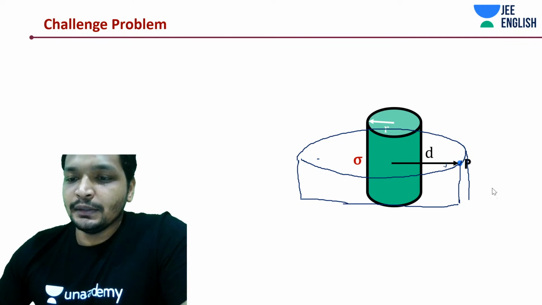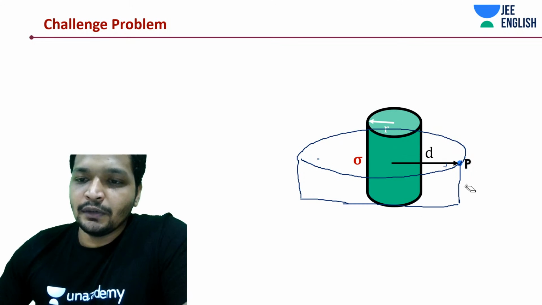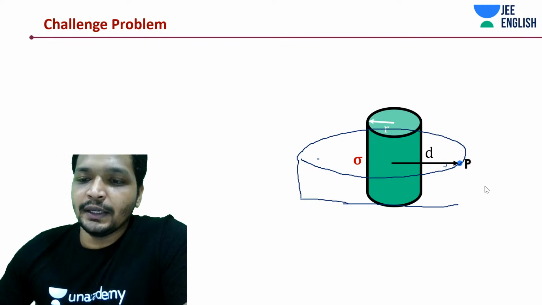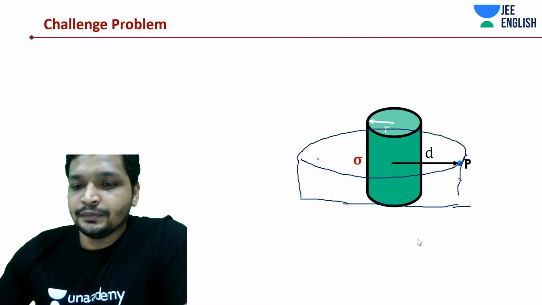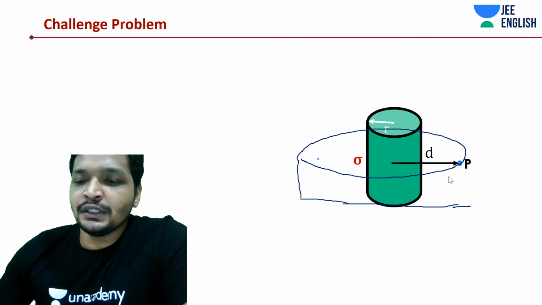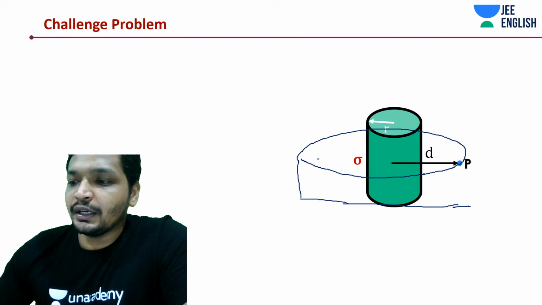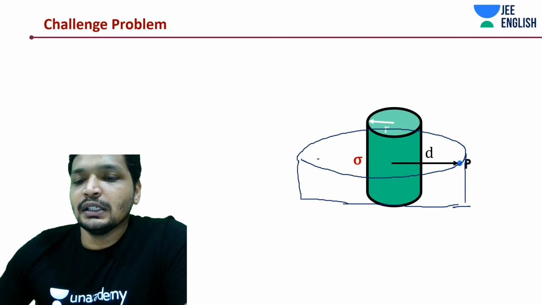So finite, we will initially take everything of finite length, then we'll say if this was even infinite length. Gaussian surface is an imaginary surface that we are drawing right now to make things easy.